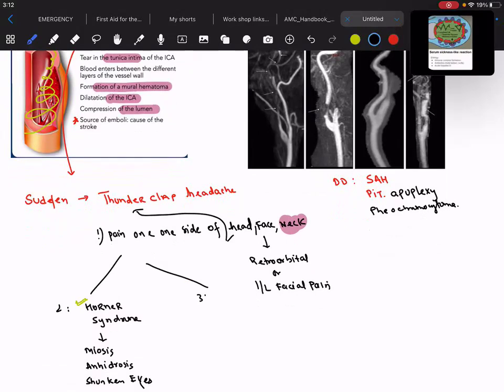And the third point in the triad is none other than that the patient will have cerebral or retinal ischemia.